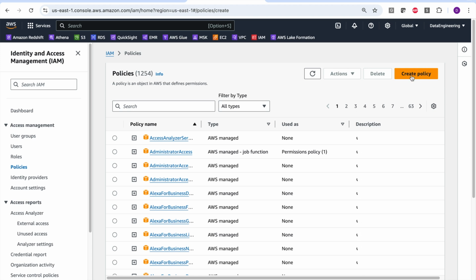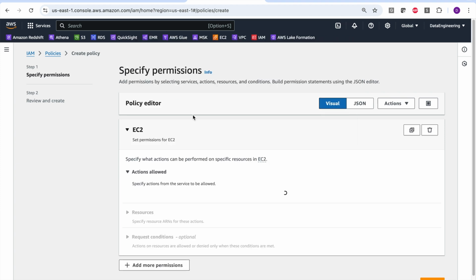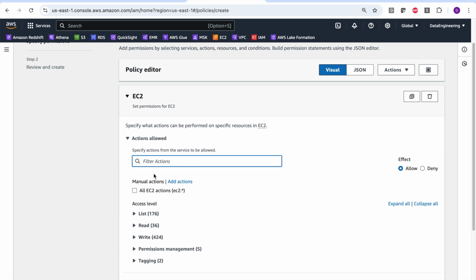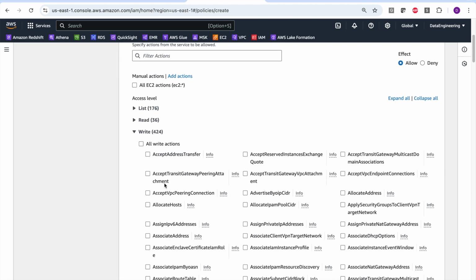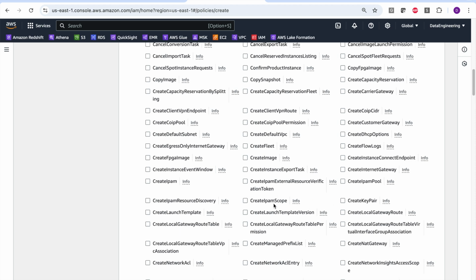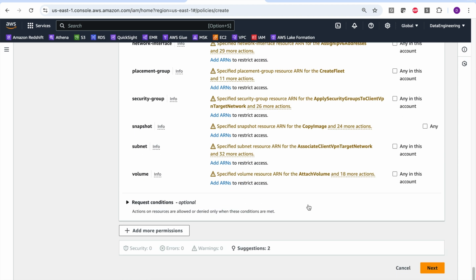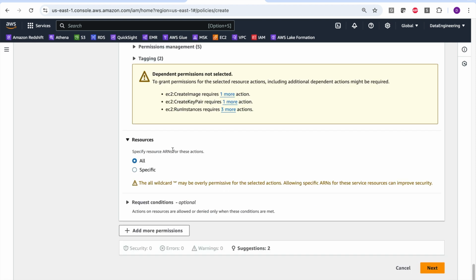Click on create policy. So let's specify the permissions. Select a service. I'll select EC2 and what are the actions that are allowed. So either we can mention all access. There's read and write. So let me click on write and scroll down. I'll have to give create key pair and then run instances, and let's see what happens. So I will just add these and then I will allow it in all resources.